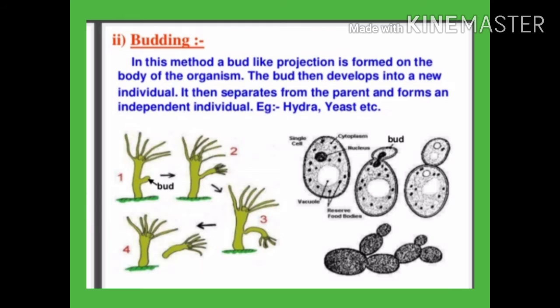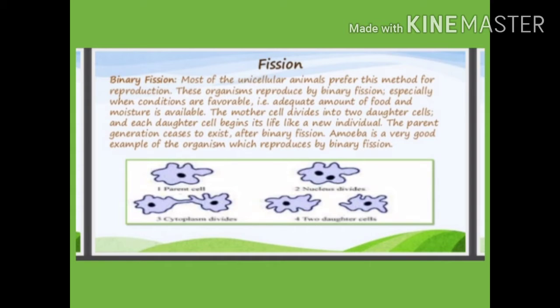You can see here hydra and yeast. Examples are hydra and yeast. You can see a bud is there, or a daughter hydra is there, or a daughter yeast is there, and when they are matured, they detach from the parent body and live as individuals.